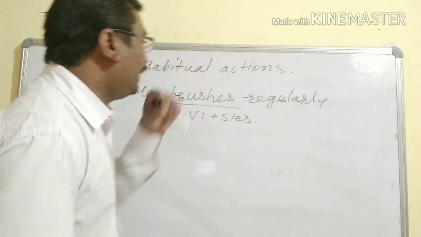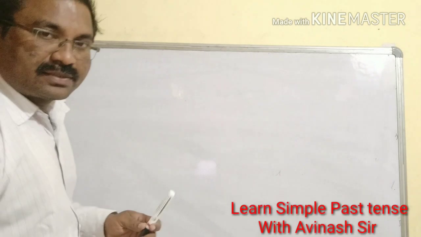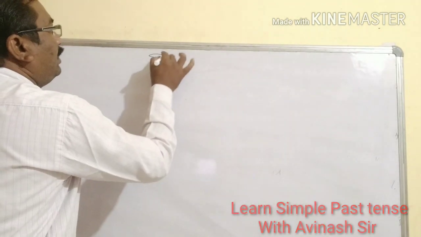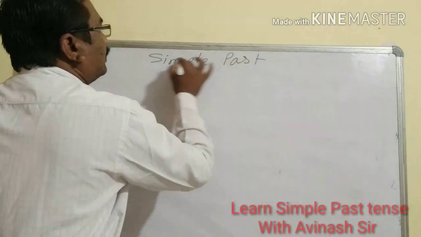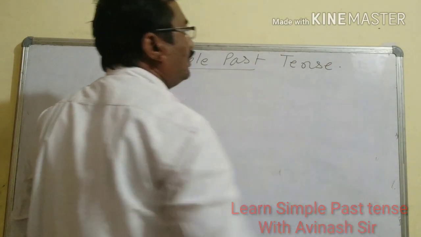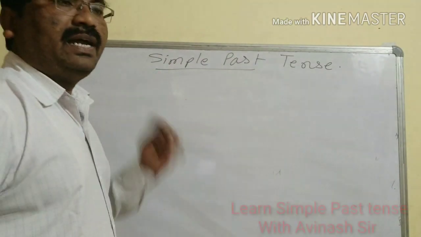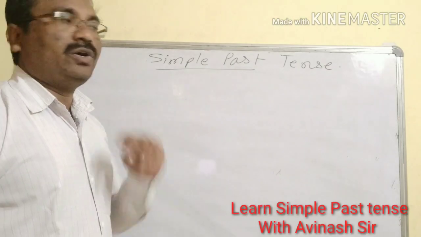So what we are going to see today is simple past tense. Simple past tense, or past indefinite tense also it is called.